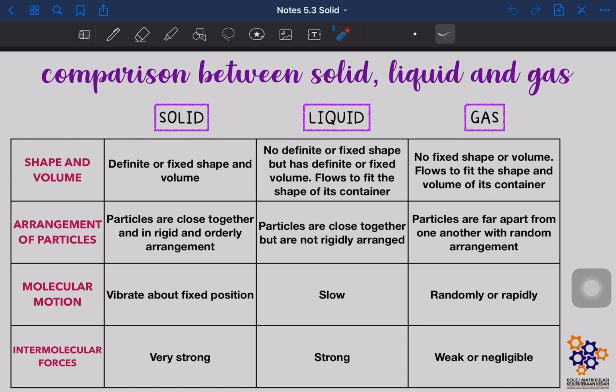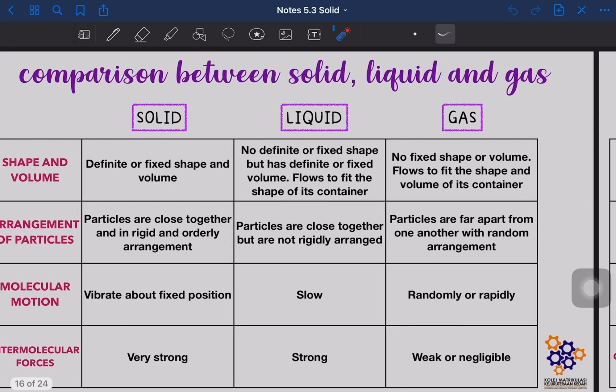Okay, in terms of intermolecular forces pula, okay, untuk solid dia ada very strong intermolecular forces. Untuk liquid dia ada strong intermolecular forces but not as strong as solid. Okay, and last but not least is gas, where it has a weak intermolecular forces, or we can say negligible. Okay, ini untuk solid, liquid and gas.